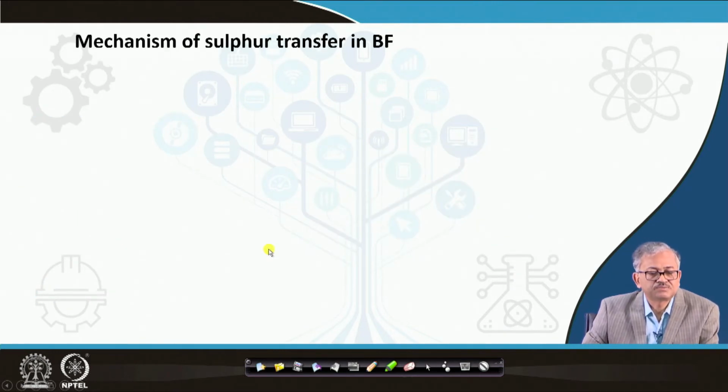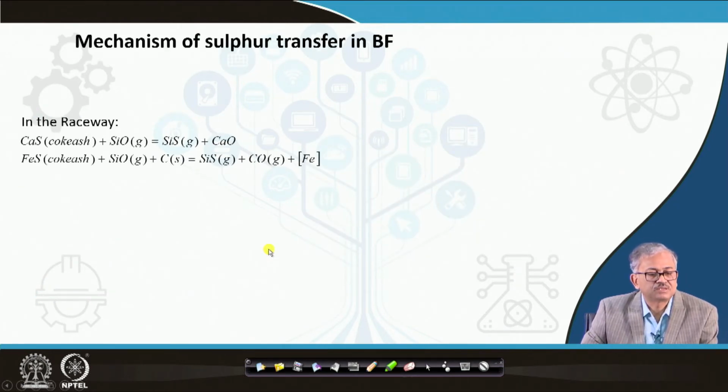Mechanism of sulfur transfer in the blast furnace, you can see how that sulfur gets transferred. Here also in the raceway, your coke ash can react with the SiO gas just generated, it forms SiS gas plus CO, or the iron sulfide in the coke ash, FeS, can react with the SiO gas and the carbon forming SiS gas, CO and iron.